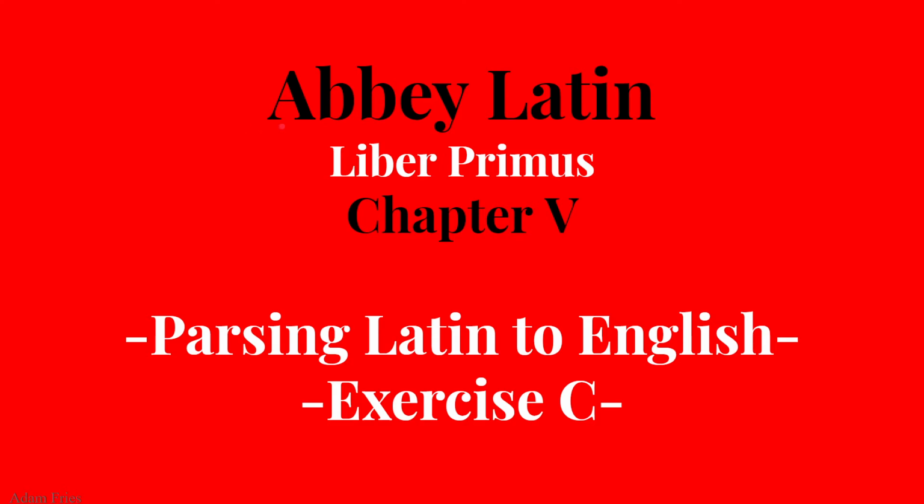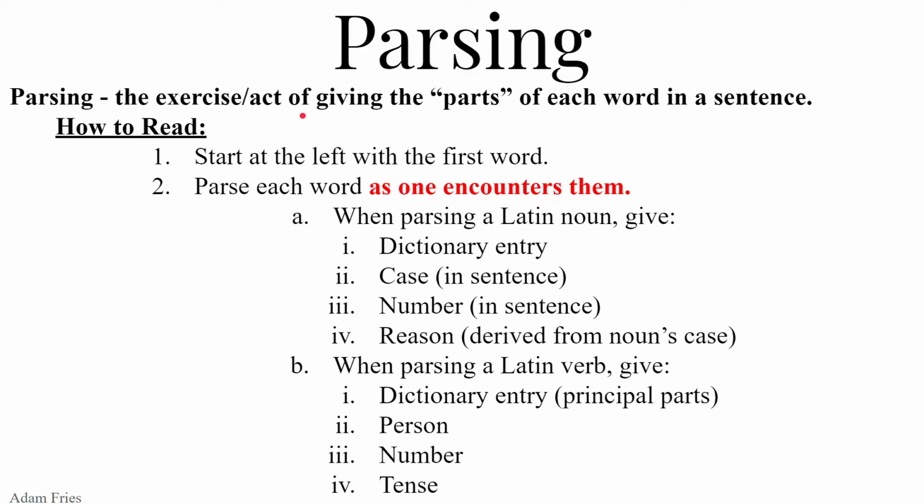This is exercise C of chapter 5, parsing Latin to English. So parsing is finding the parts, dissecting each word of the sentence as you come across it. To read, start at the left with the first word, read each word one at a time, heading towards the right. Parse each word as you encounter them.